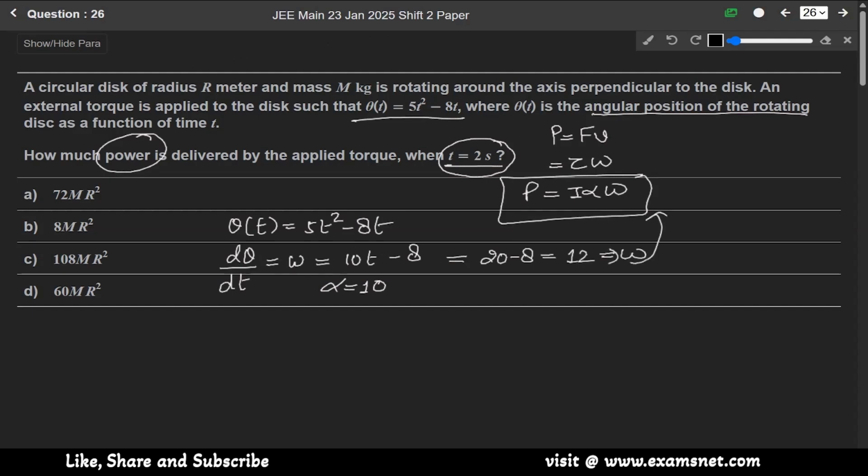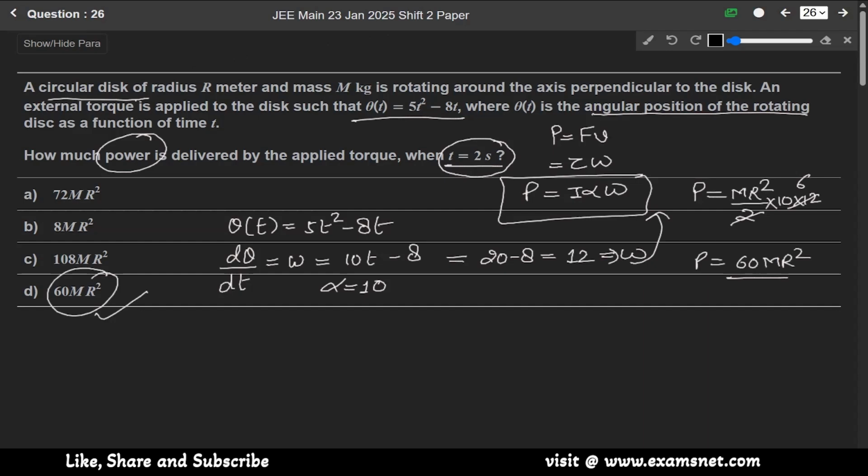Just put the values here. P will be I, the moment of inertia. It is a circular disk, so the moment of inertia is mr²/2, into alpha. Alpha is 10 and omega is 12, so it will be 2, 6. So P will be equal to 60 mr², means power is 60 mr². Option D is the correct answer.